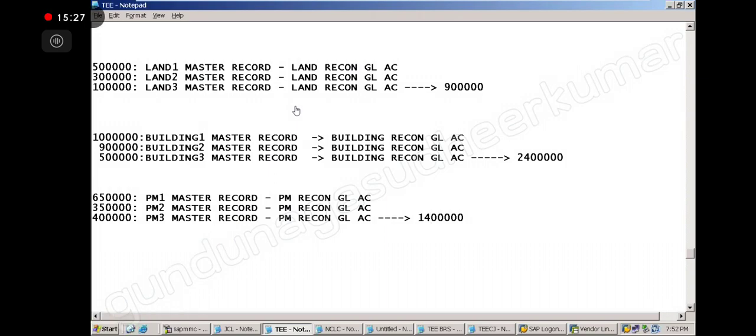Sir, I'm saying land 1, land 2, land 3 are like 3 vendors, and all go to sundry creditors, and that way all go to the land reconciliation GL account. Correct. If it is buildings, the same thing. These 3 are our customers, and customers all go to sundry debtors. So there we have only one reconciliation, and here we have multiple reconciliations.